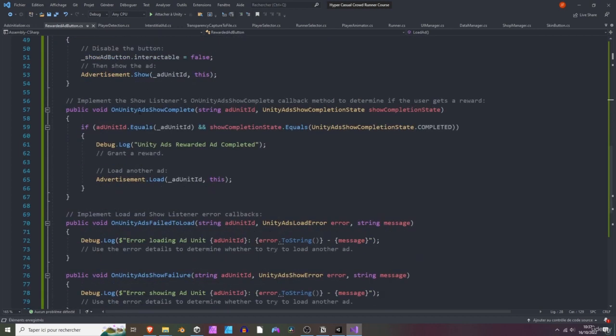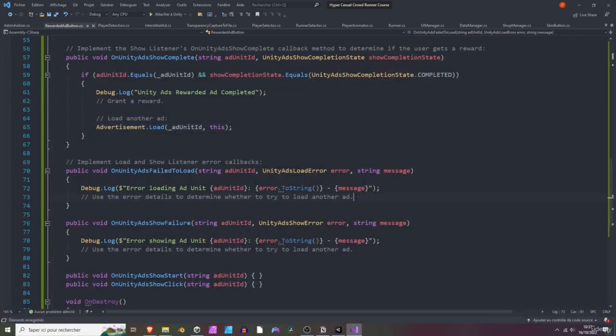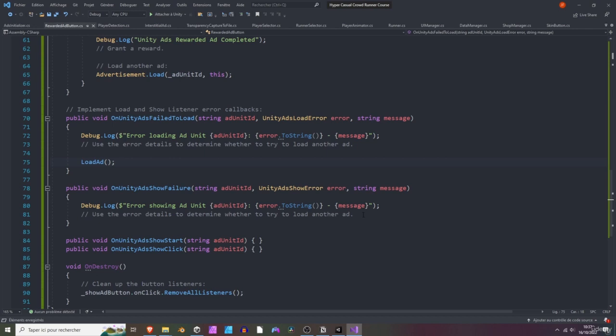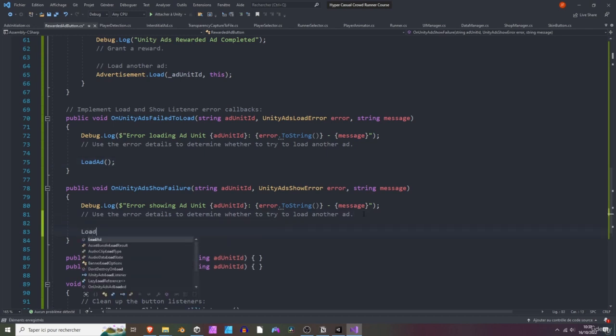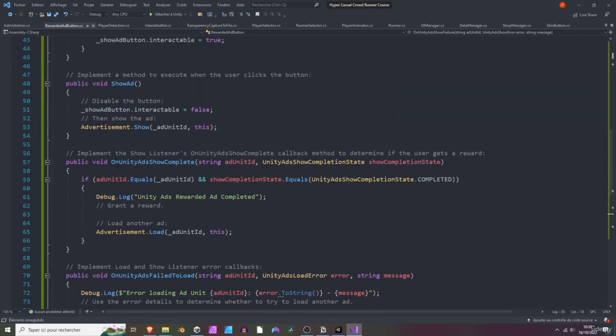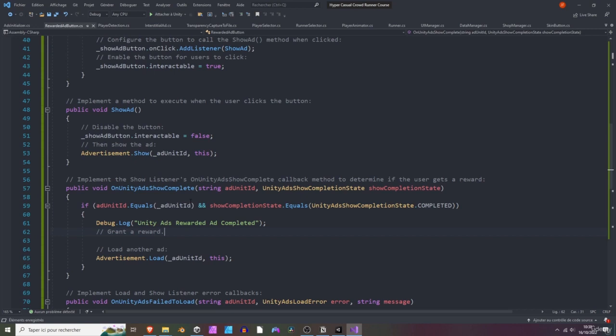So here we can see that after the ad has been shown and it's complete, another ad is being loaded. So we need to apply the same logic here when the ad fails to load and when it fails to show. Load ad, like so. Perfect. If you go up a bit, in the on Unity ads show complete, you can see that here we can grant a reward to the player. So instead of granting the reward from here, we are going to add an event, and then whenever we want to reward the player, we are going to subscribe to that event.